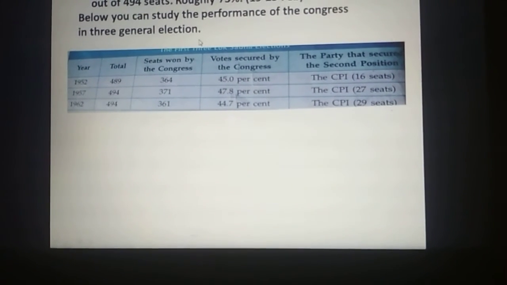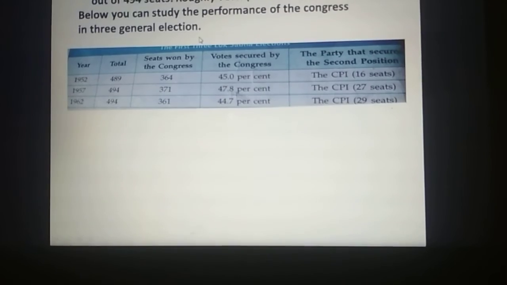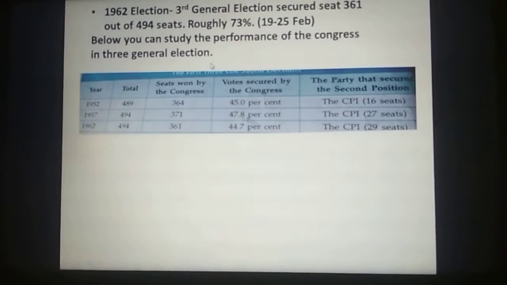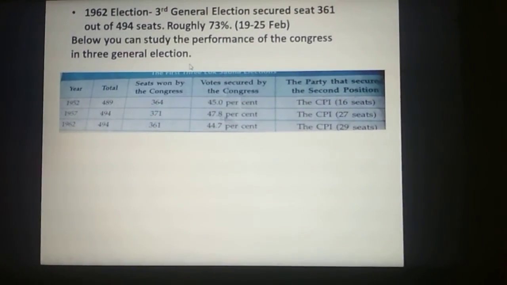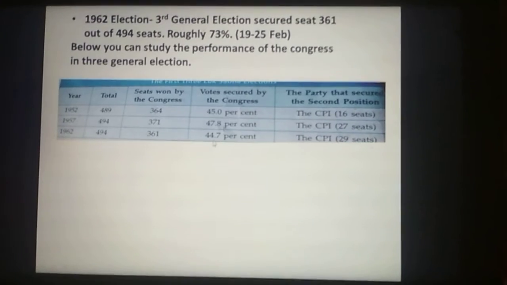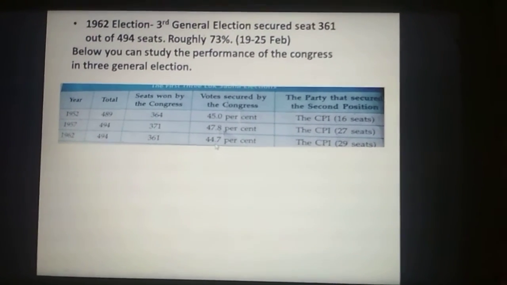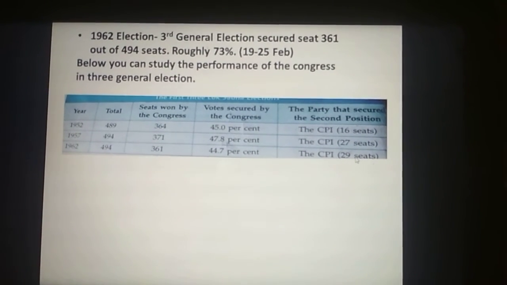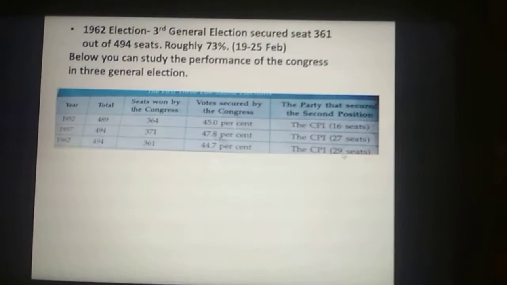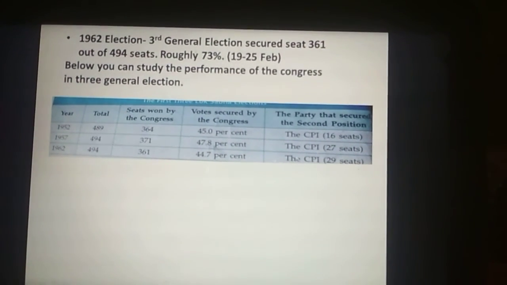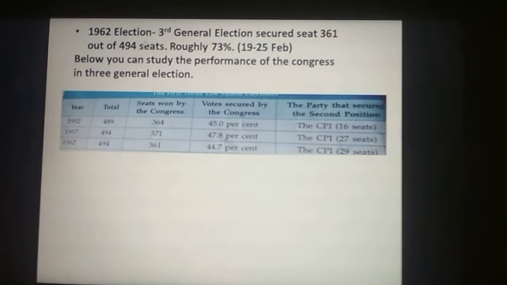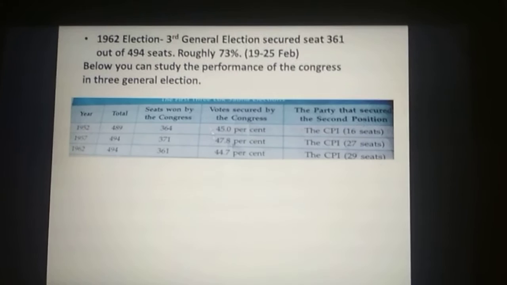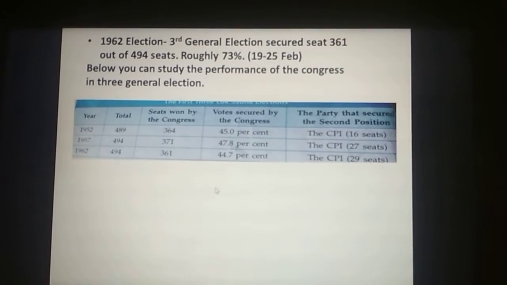The third general election, 1962, was 494. Out of that, 361 was captured by the Congress. Now the vote percentage was only 44%. It slowly came down. And then the CPI, like I've told you, could secure only 29 seats. So this was the rough picture of the three general elections, which were purely dominated by the Congress over all the political parties in the country.